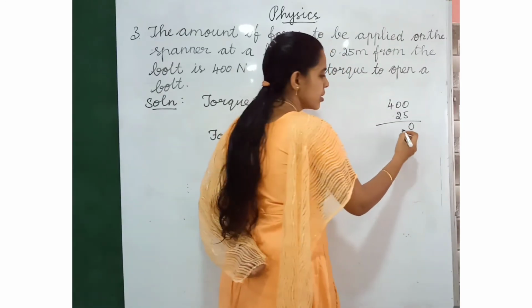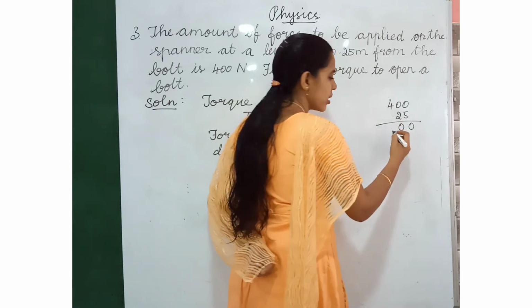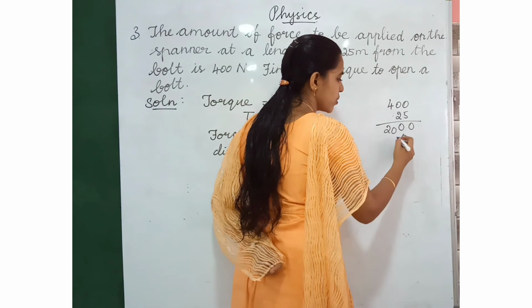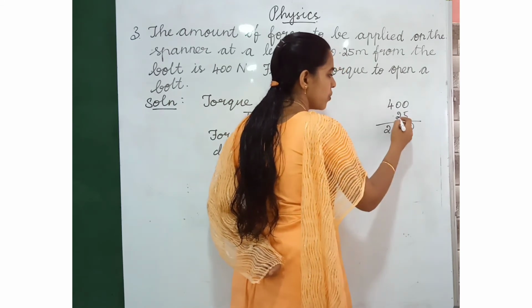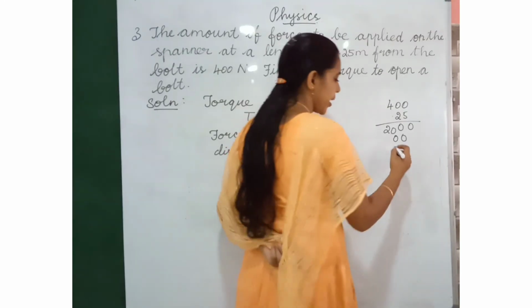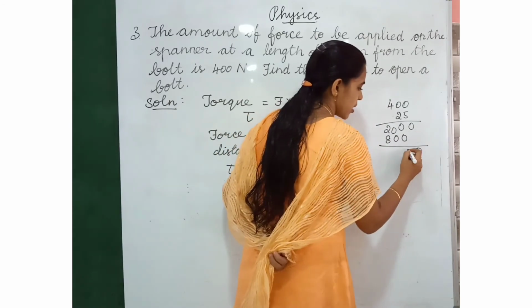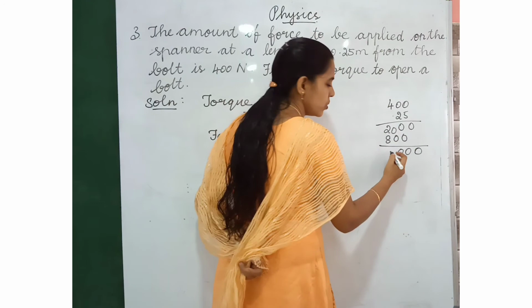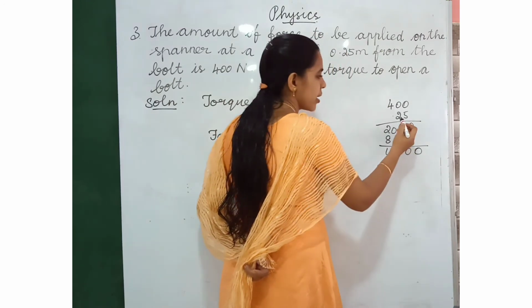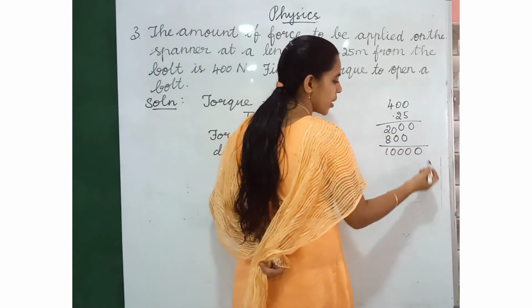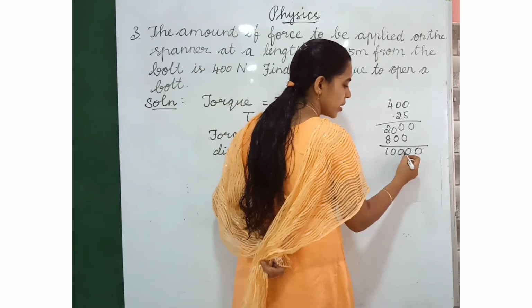0, 0, 4 5s are 20. Again 0, 0, 4 2s are 8. 8 plus 2, 10. Here after 2 digits we have the decimal, so we have to put the decimal here, dot.